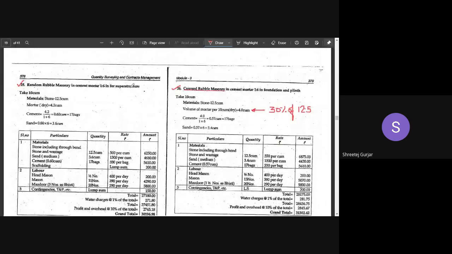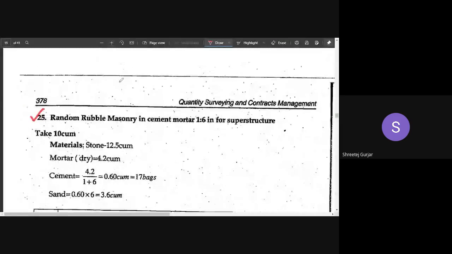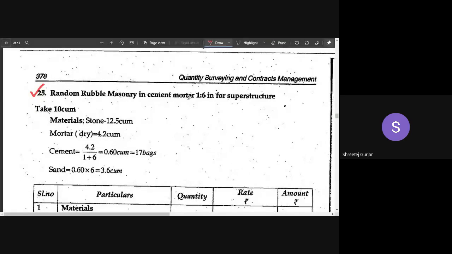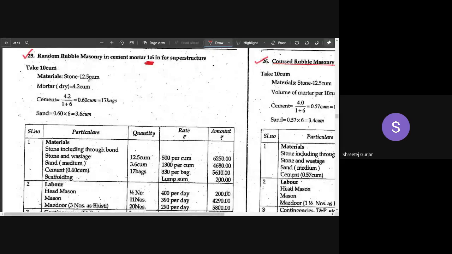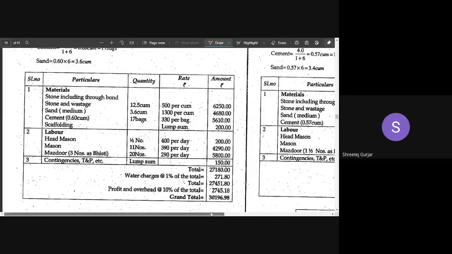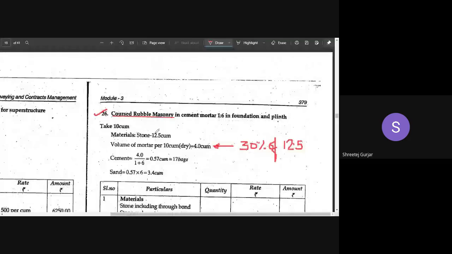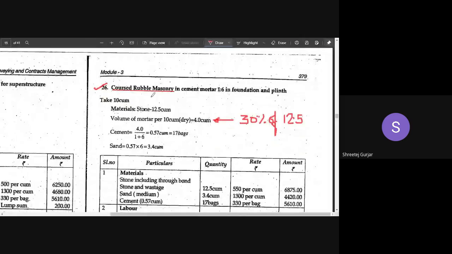Coming to the next thing, you can see here we are dealing with random rubble masonry. Same random rubble masonry, and the cement mortar ratio is also same. So the calculation part will be same. You can see the calculation that we have done here and in the previous numerical is same. So we will look into the next thing. After random rubble masonry, now we will look into coursed rubble masonry.